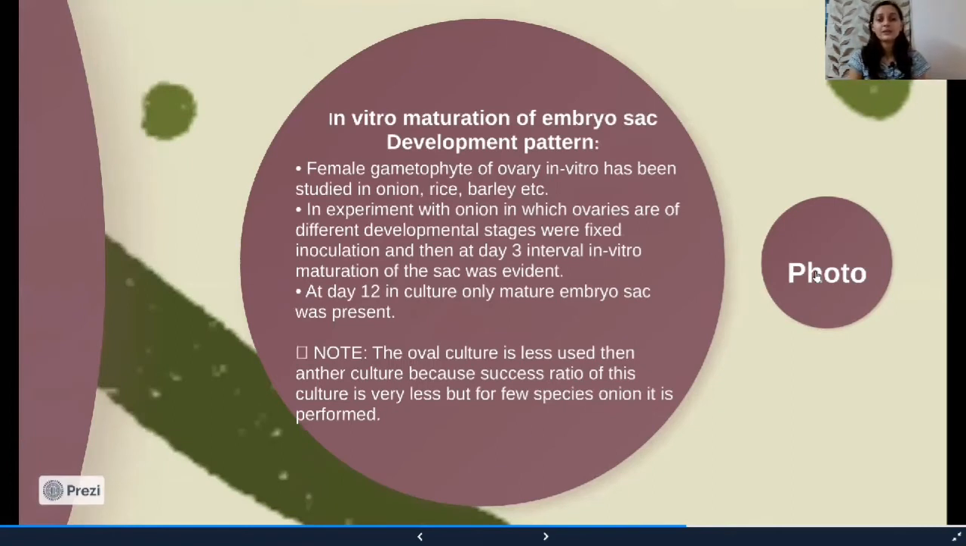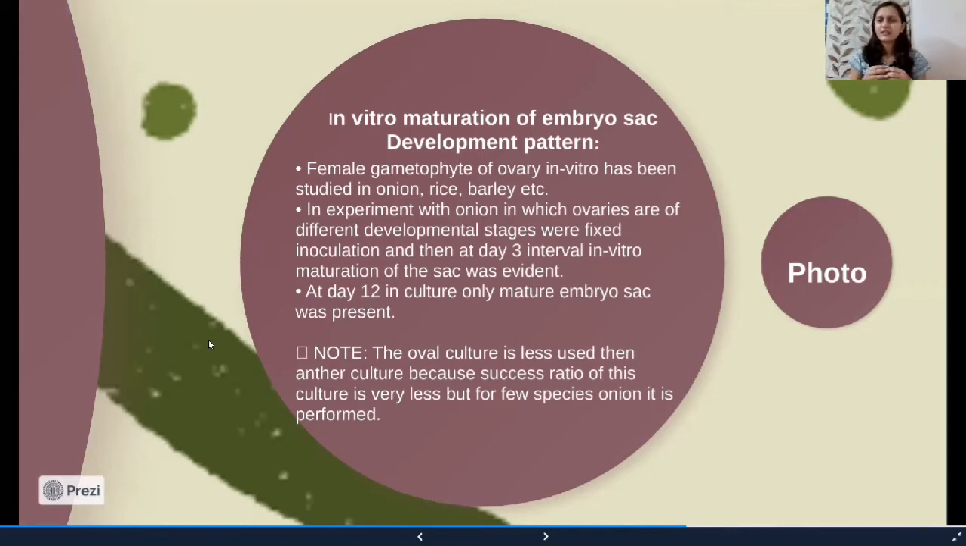In vitro maturation of embryo sac development pattern. The female gametophyte of the ovary in vitro has been studied in onions, rice, barley, and many different plants. Here is an experiment in which ovaries of onions are cultured and inoculated onto a nutrient media. Then at 3-day intervals, in vitro maturation of the embryo sac was seen. After 12 days, a mature embryo sac was present in such a culture. So this is an experiment.